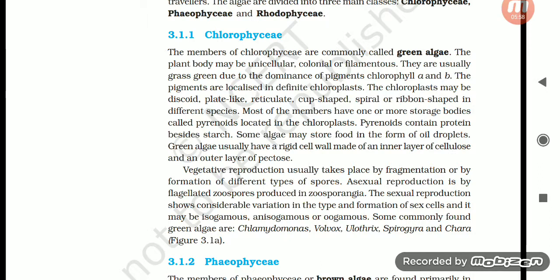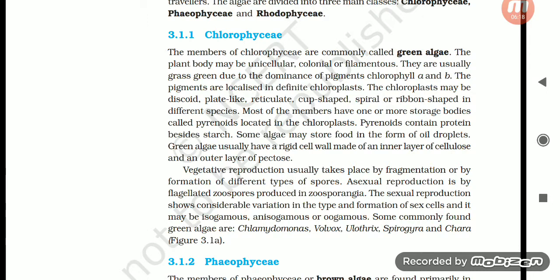Pyrenoids contain proteins besides starch. Some algae may store food in the form of oil droplets. Green algae usually have a rigid cell wall made of an inner layer of cellulose and an outer layer of pectose. Vegetative reproduction usually takes place by fragmentation or by formation of different types of spores.